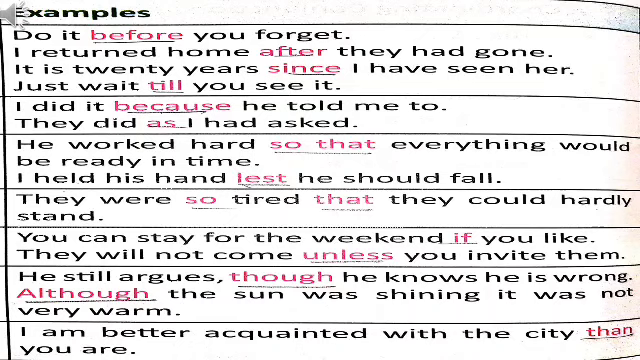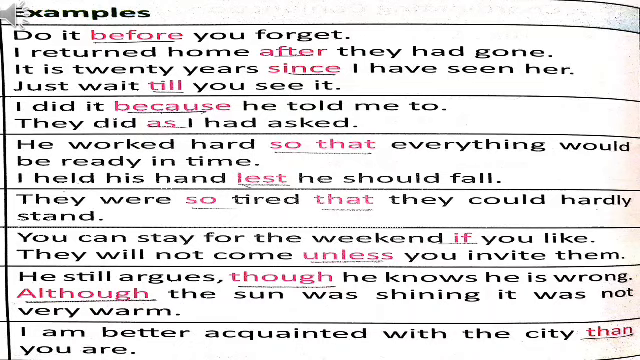Next, I did it because he told me to. They did as I had asked. The conjunctions because and as are telling cause or reason. Next, he worked hard so that everything would be ready in time. I held his hand lest he should fall. Here the conjunctions so that and lest are telling purpose.